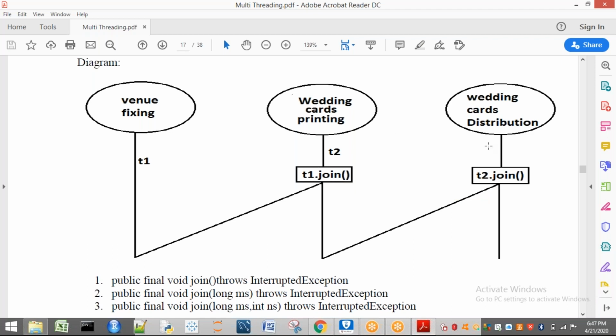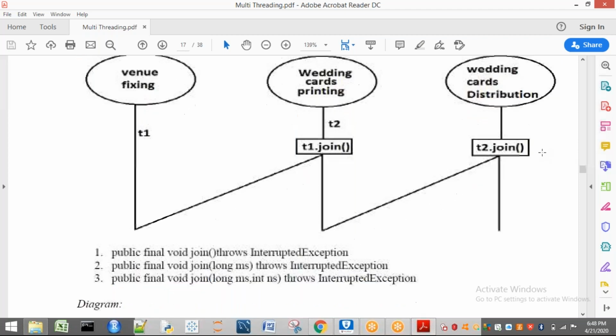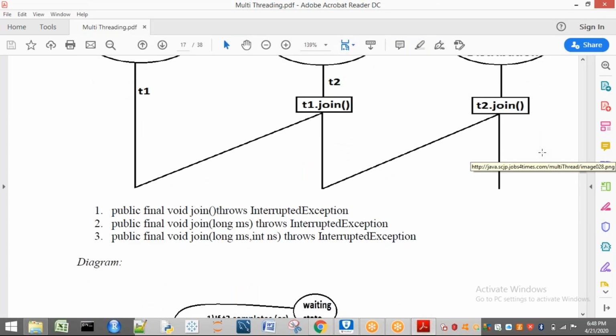Until this task, this should not be done. So T3 is applying T2.join, and T2 is applying T1.join. After T1's completion, T2 will execute, and after T2's completion, T3 will execute. So this is a better example to understand the join method. Here we have overloaded methods for join. Those are join without parameters, join with one parameter, and join with two parameters.